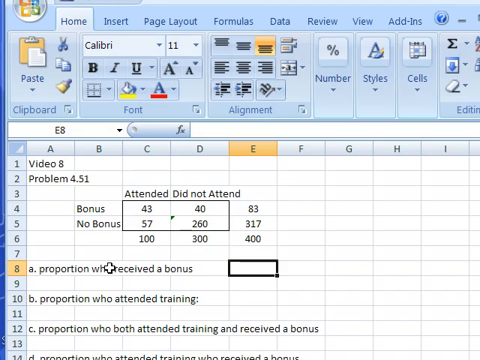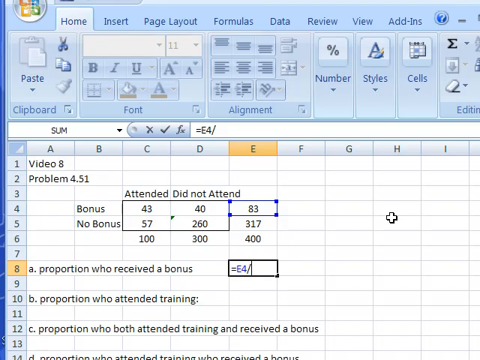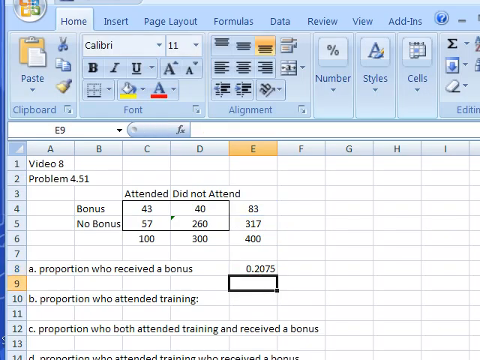Find the proportion who received a bonus. Another way of saying that is, what is the probability that a randomly selected person from the sales force received a bonus last year? Okay, the total who received a bonus we know is 83. Now, what is it a proportion of? Well, in this case, we're asked, what is the proportion of the total sales force? No one's saying any contingencies on that. Simply, of the total sales force, if I divide that by 400, 20.75%. I said about 20%, so I guess I was close.